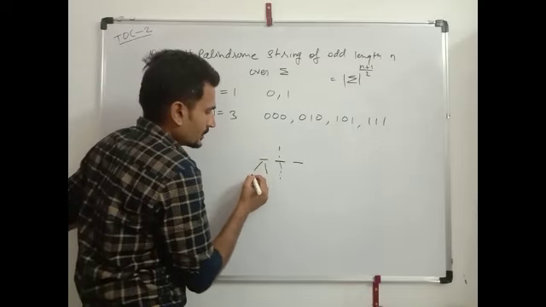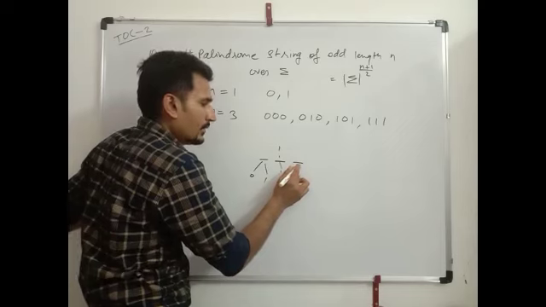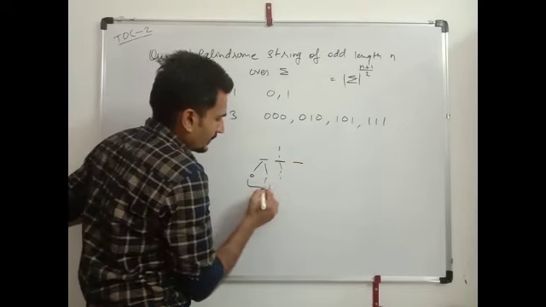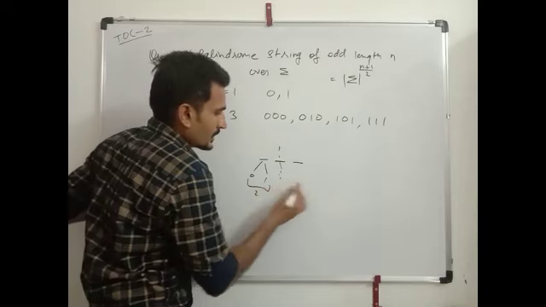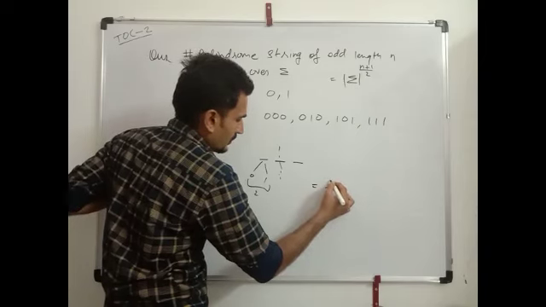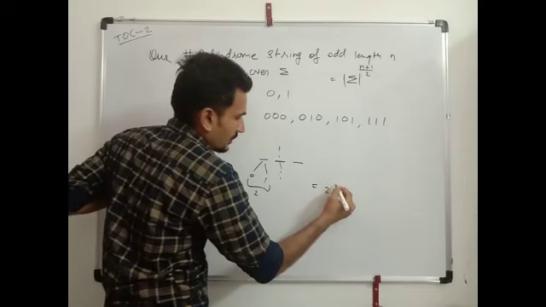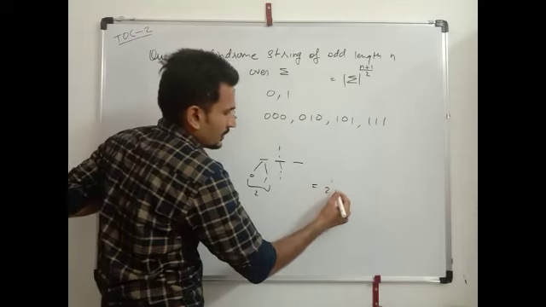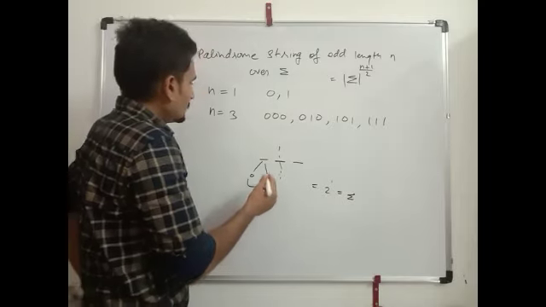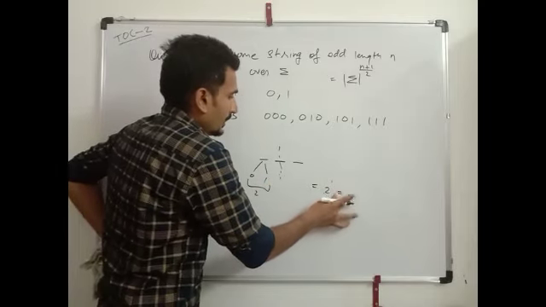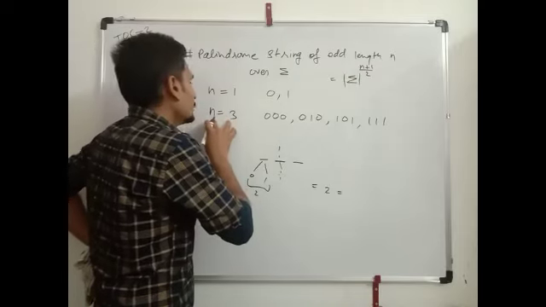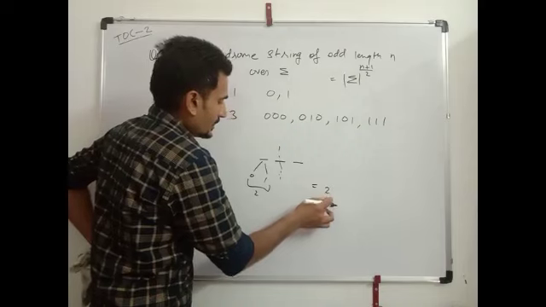Here we have two possibilities, 0 and 1, here we have only one possibility, so only two possibilities. So the number of strings will be 2 power 1, which is sigma.